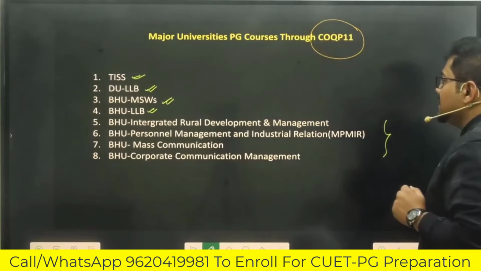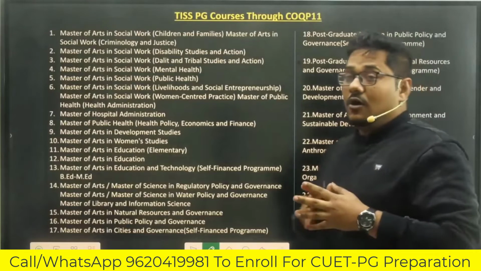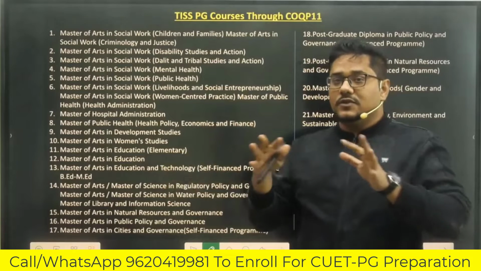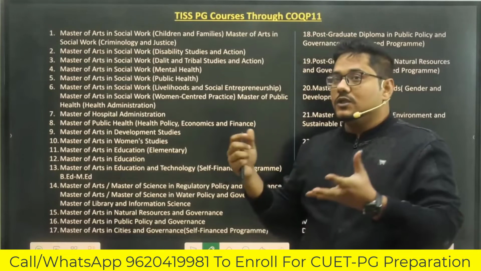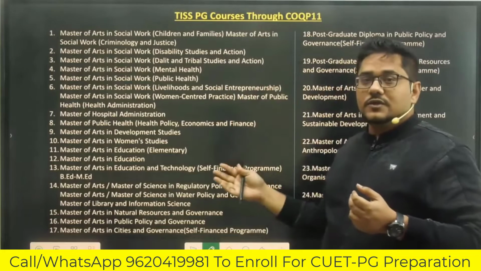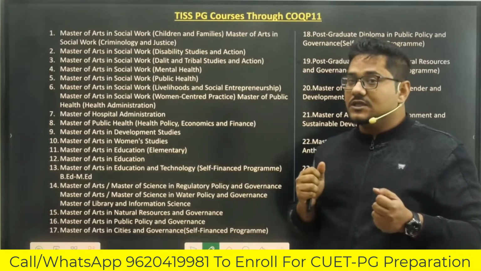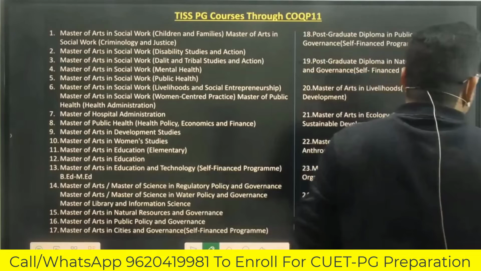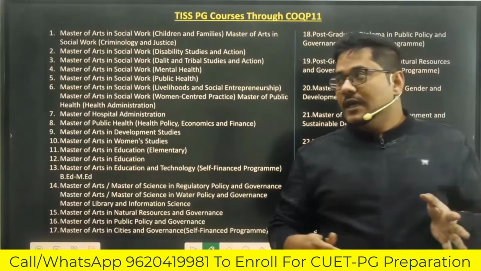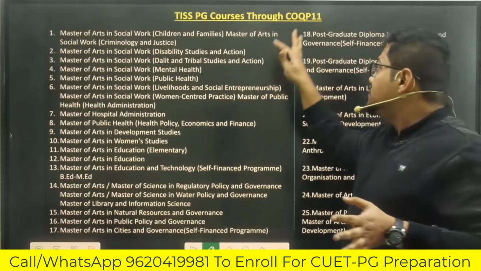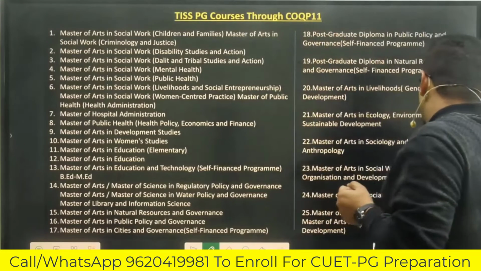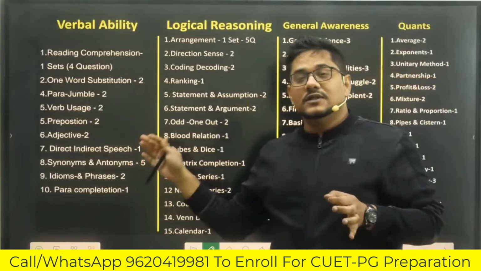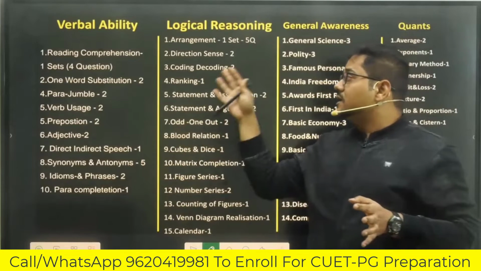Now let's dive into the syllabus. The courses that are offered by TISS through this particular paper: you see that the majority of the courses, except for the courses of management and a few other courses, are through different papers, but most of the courses, in fact all the courses of MSWs, are through this paper. All the other courses of education, library science, natural resource and governance, development and policy are through this paper only, COQP11. Okay. Now let's talk about the detailed analysis of this particular paper, subject and topic wise.